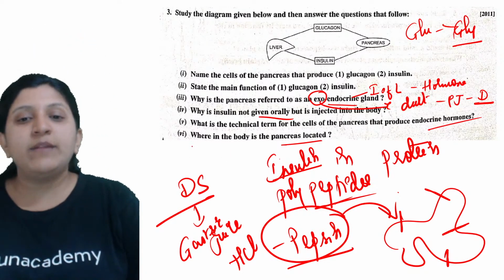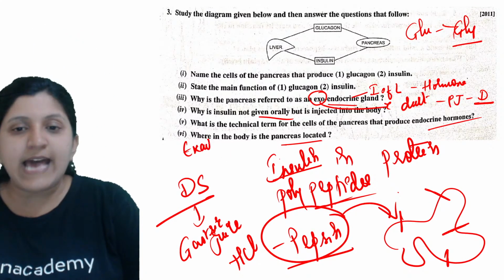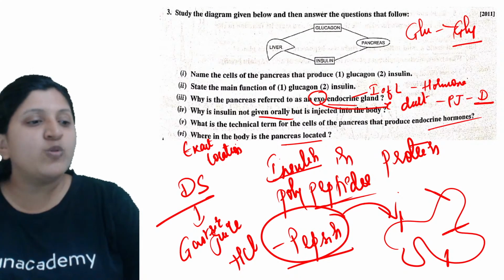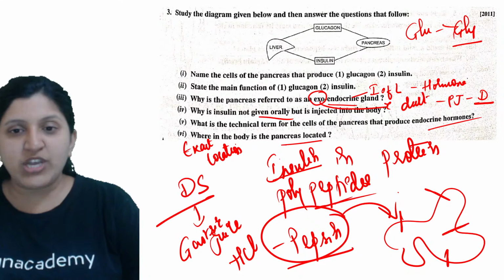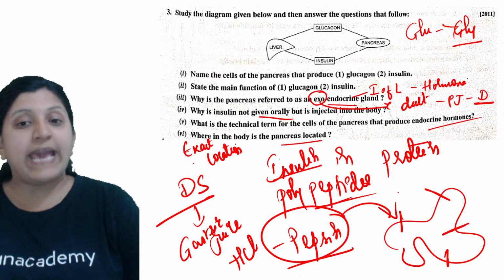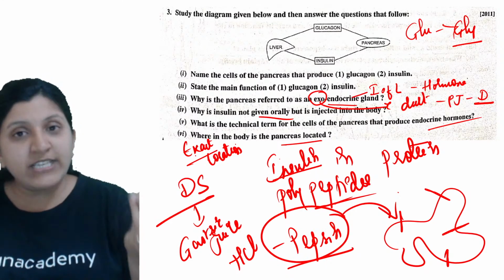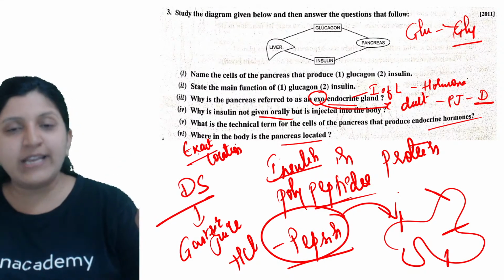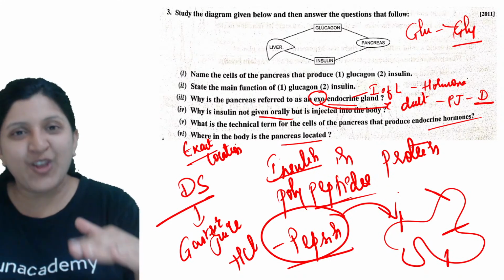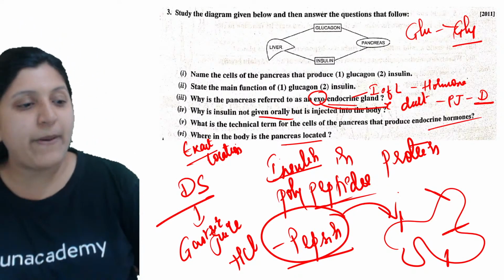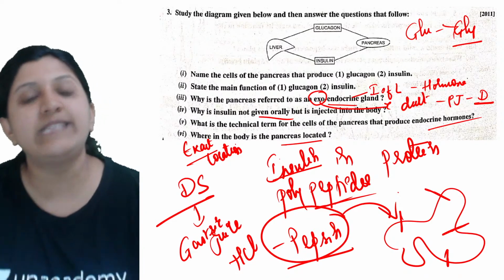Make sure that you write the exact location which is given in your book. If you know the location, you can write it on your own, but exact location is expected, like the one given in your textbook. So it should be a Xerox copy. Make sure that you are practicing all these locations exactly.